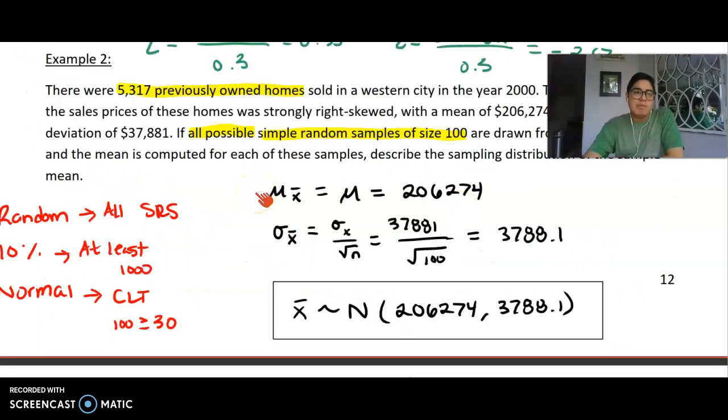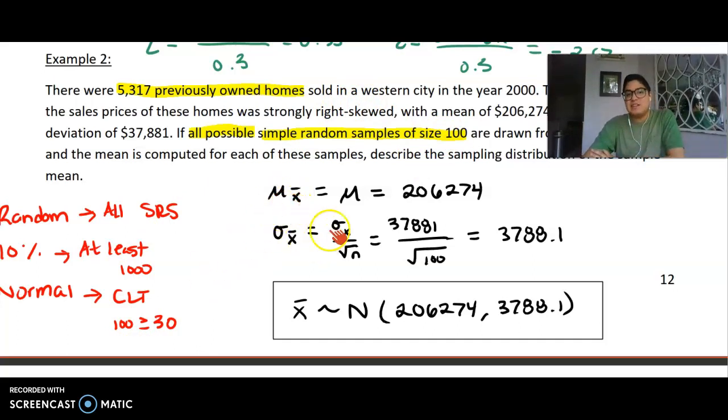So one very infamous problem from the AP exam is constructing the sampling distribution. And again, you're using textual evidence. It doesn't matter what the initial population is, because as long as our sample size is sufficiently large, we can use a normal model. So we're taking all possible simple random samples of size 100. Our sample size is 100, and so hopefully there's at least 1,000 homes in the population, and guess what? There's over 5,000 homes, so we meet that condition. And then lastly, even though our population was initially skewed to the right, the large sample size ensures that the sampling distribution will be approximately normal.